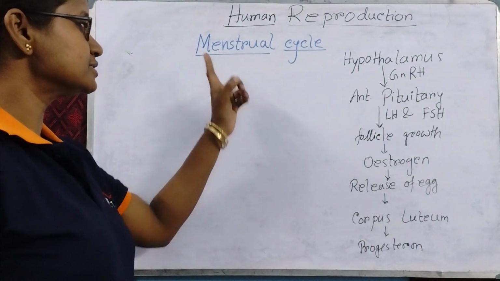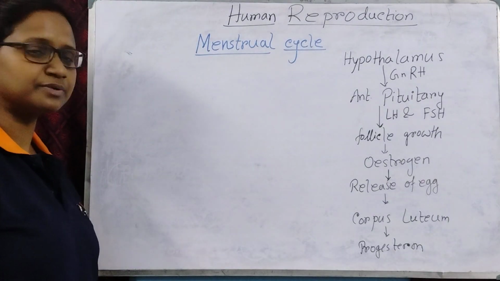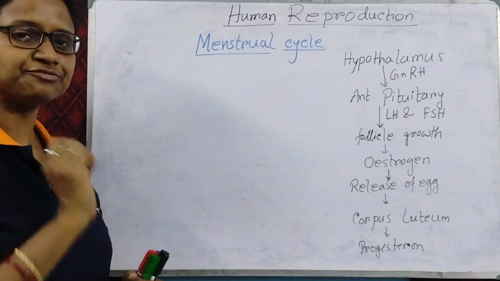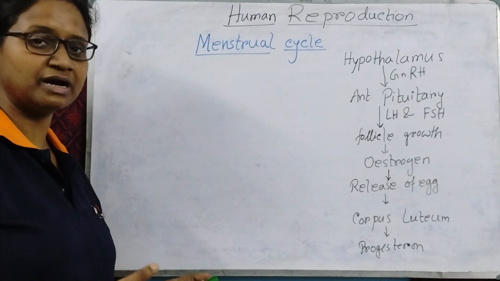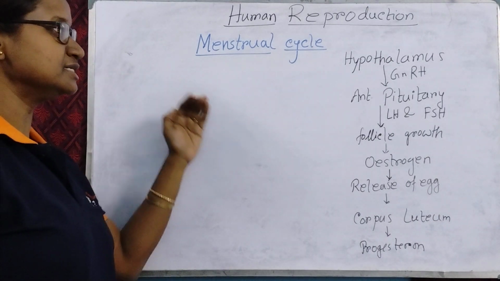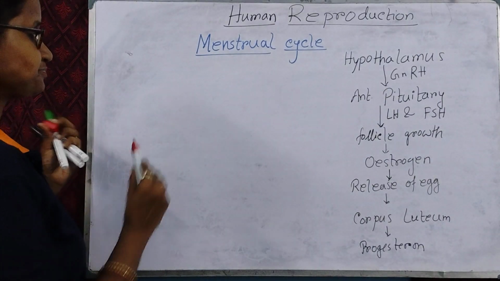Today we are going to discuss the menstrual cycle. This menstrual cycle comes under the chapter Human Reproduction. So what is the menstrual cycle? This is a feature of the female primates. Primates means human, ape, monkey. These come under the primates group. So this cycle is actually featured by the female primates.